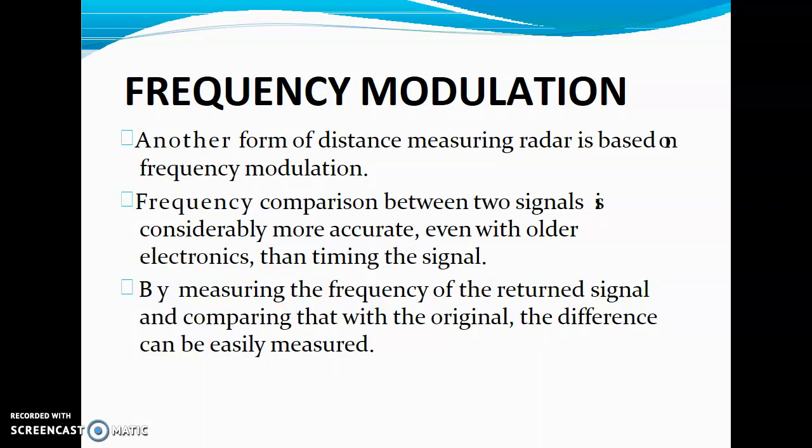One frequency is from the transmitter side, by which the signal is transmitted from the radar station towards the target, and the other is from the echo or reflected signal side, from the target towards the transmitter side. Those two frequencies are compared with each other, and that comparison leads to the exact measurement of the distance and range of the target.